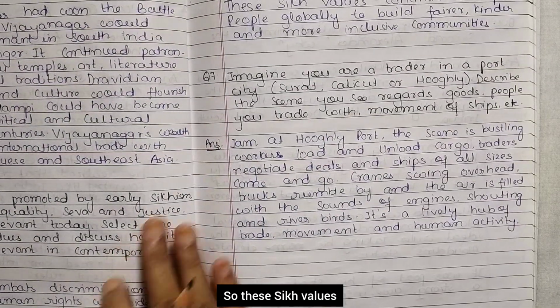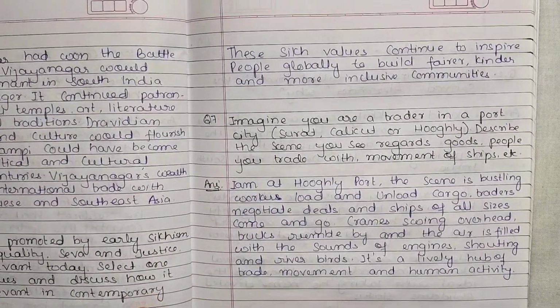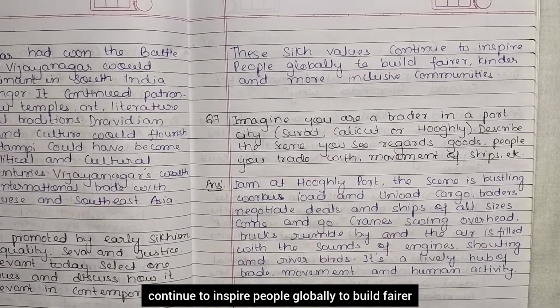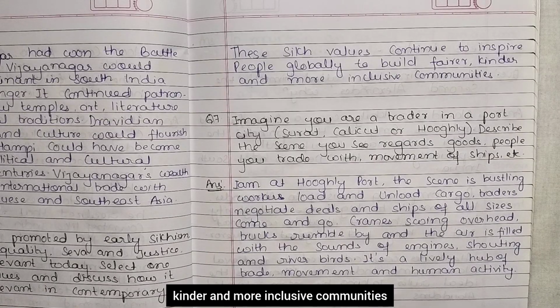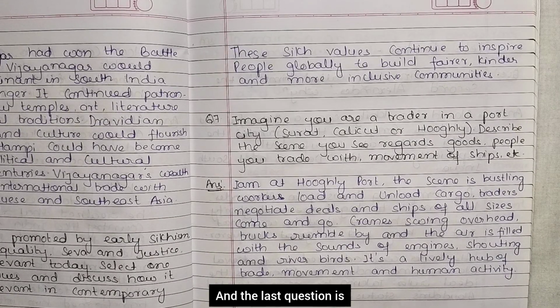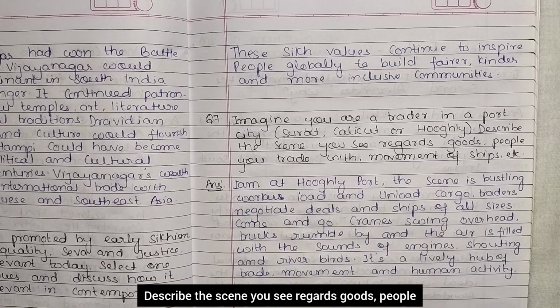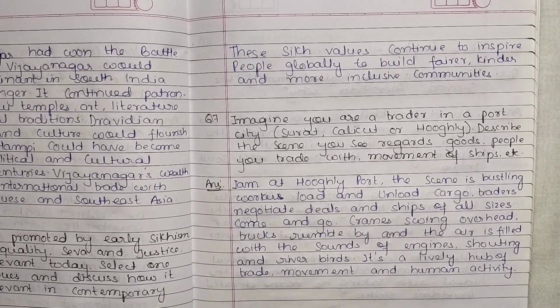So, these Sikh values continue to inspire people globally to build fairer, kinder, and more inclusive communities. And the last question is, imagine you are a trader in a port city, Surat, Calicut, or Hooghly. Describe the scene you see regards goods, people you trade with, movement of ship, etc.